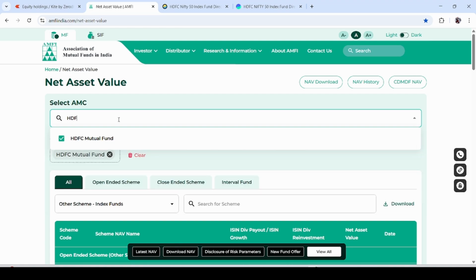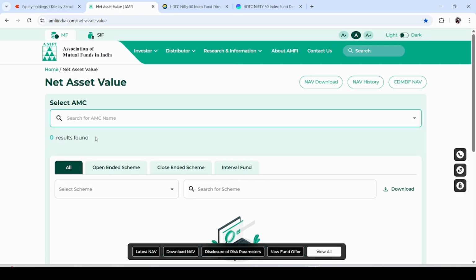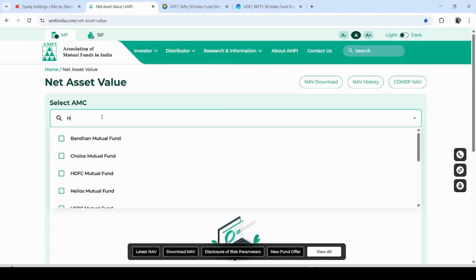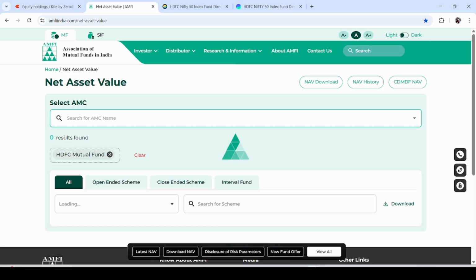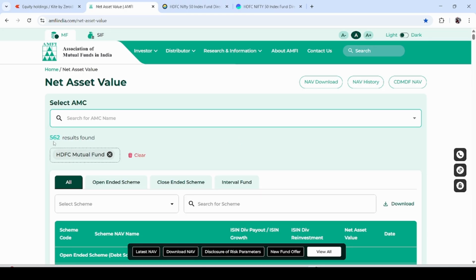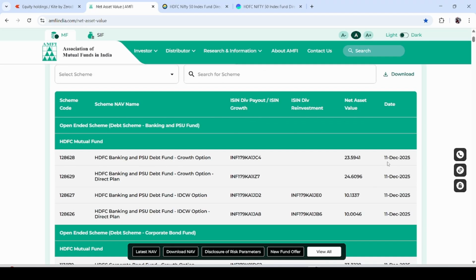For example, I entered HDFC. You can see I got 568 results, and it's showing 11th December 2025.